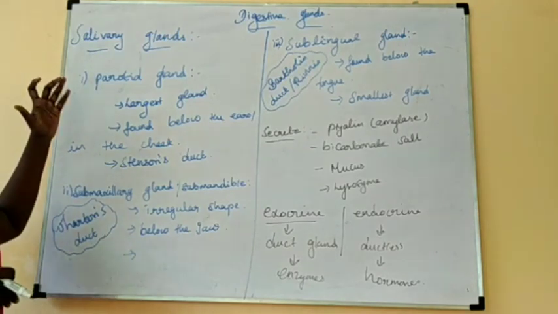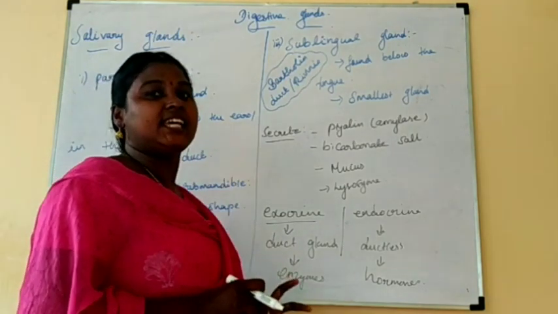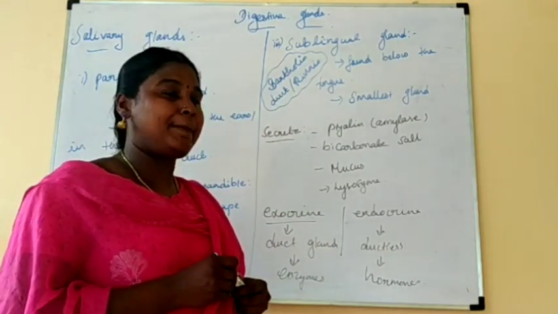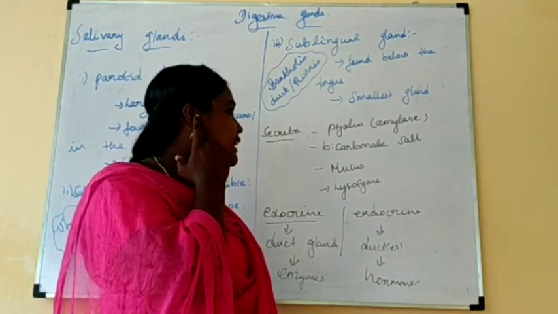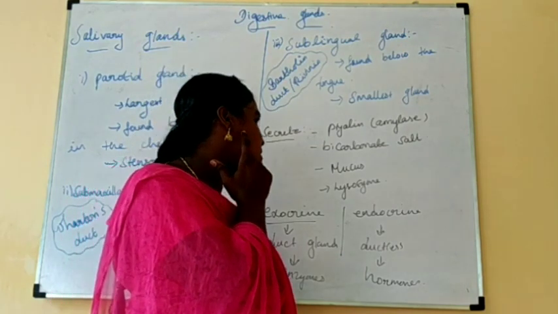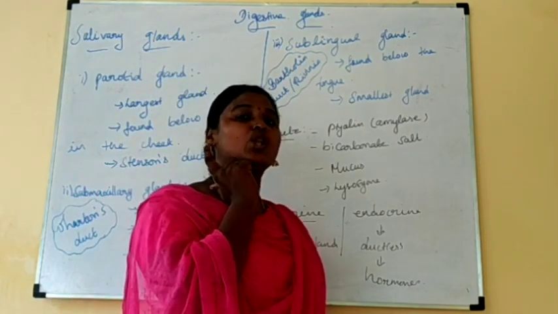The salivary glands consist of three glands. One is the parotid gland. The parotid gland, so this is the ear. In this part are the parotid glands. This is the largest gland.